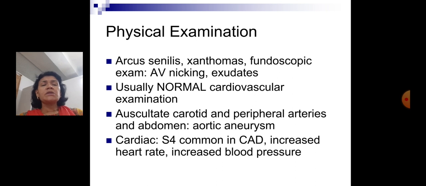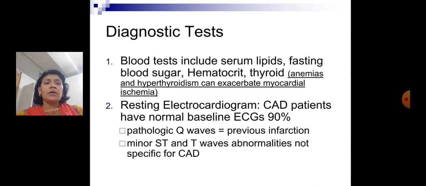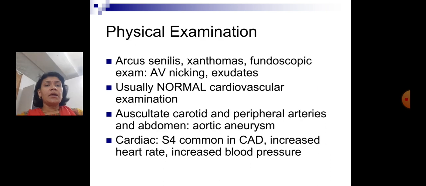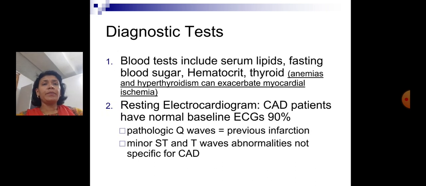Cardiovascular examination is usually normal unless there are signs of failure, etc. On auscultation of the carotid and peripheral arteries and abdomen, we may get a bruit, or aortic aneurysm features can be there. On cardiac auscultation, S4 is common in coronary artery disease. There can be tachycardia, and there can be high blood pressure also.